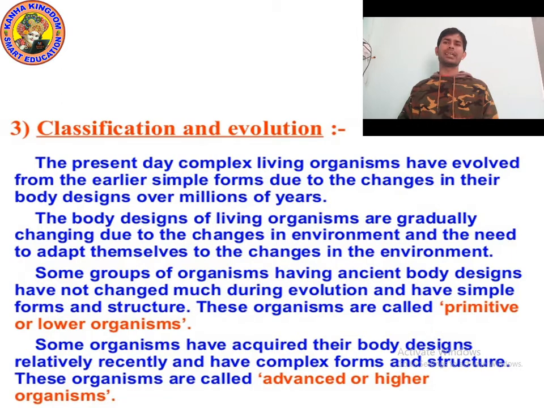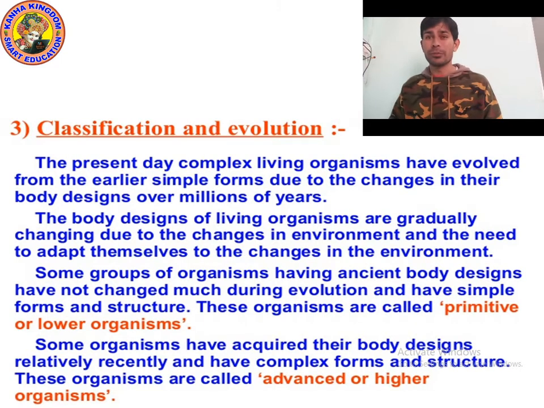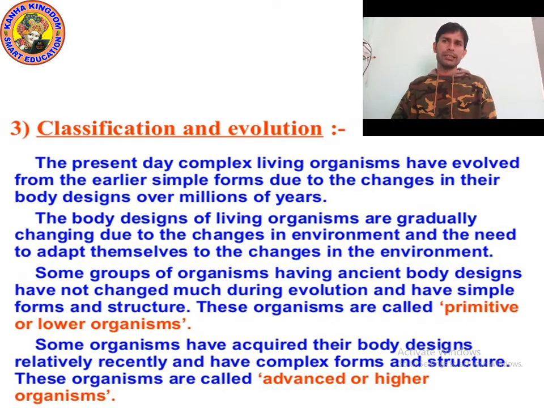So the body design of living organisms gradually changes due to changes in the environment and the need to adapt themselves to those changes. When changes started in simple organisms, they became complex and adapted to the environment, just like the mobile changed.